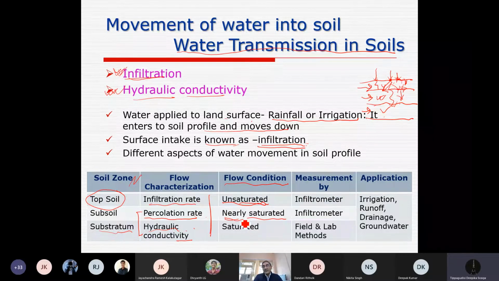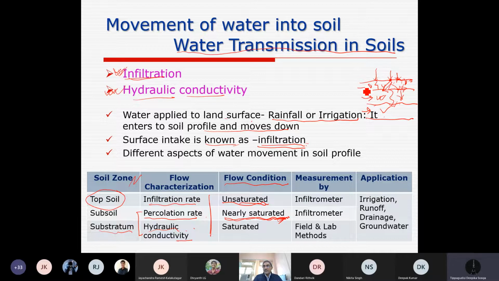Once the soil is filled with some amount of water, it is nearly saturated, but not fully saturated, though water will certainly move under saturated condition.